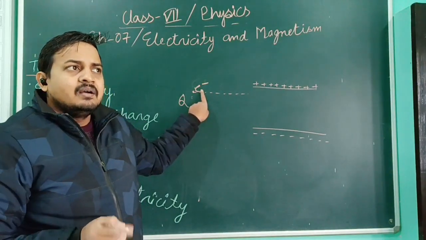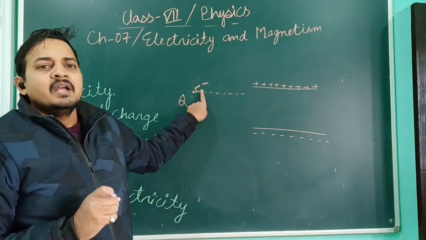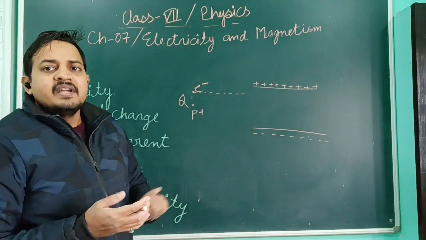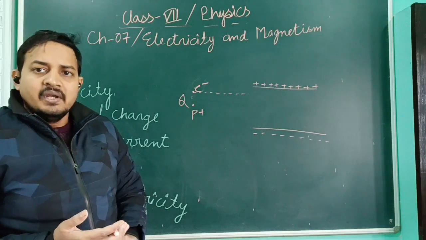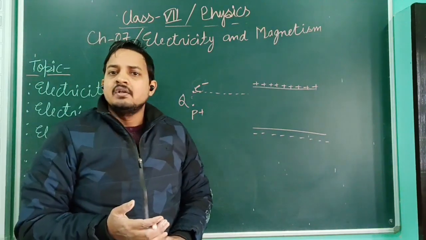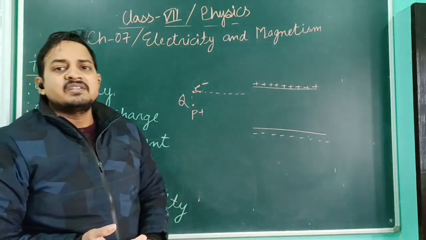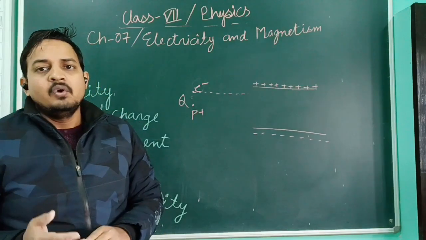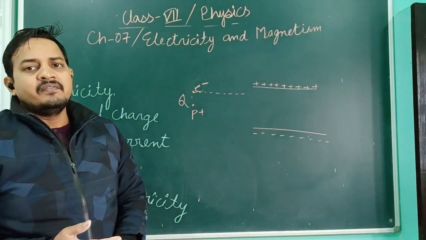In the previous topic we discussed a basic concept: like poles or like charges have a force of repulsion, and opposite charges, like the north pole and the south pole, or positive and negative, have a force of attraction.